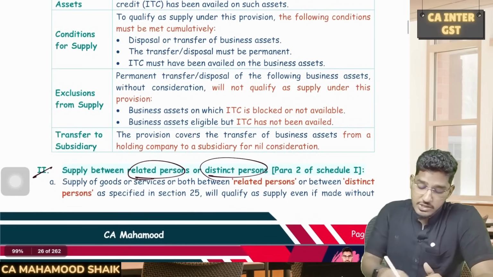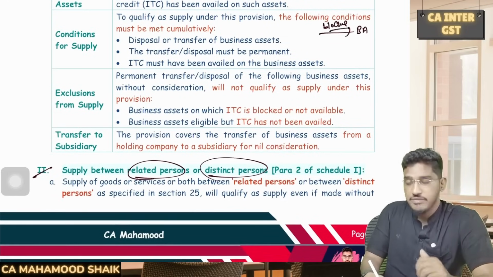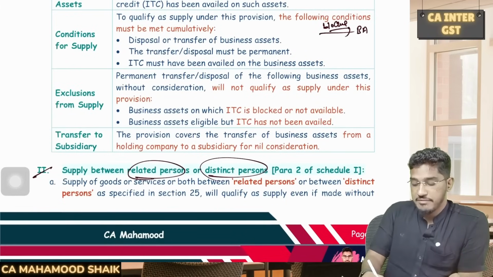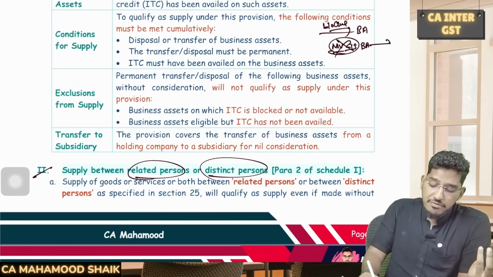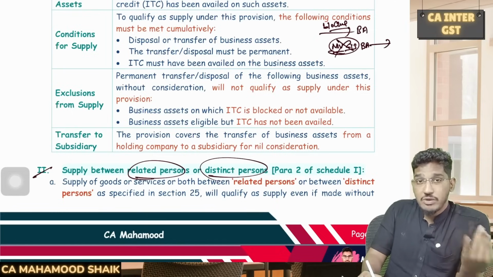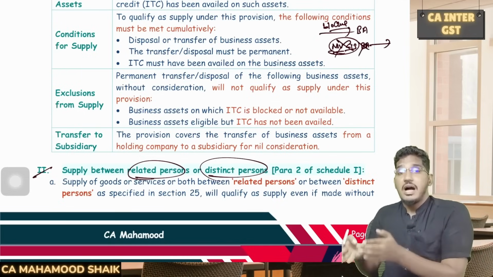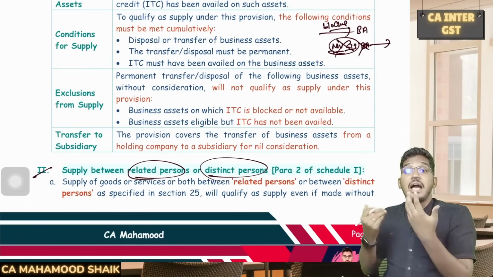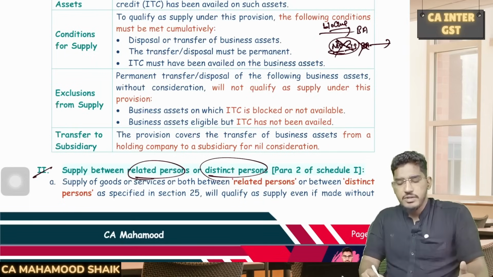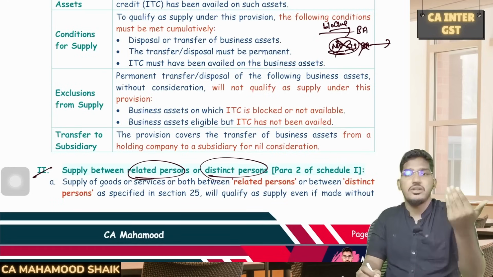There might be certain cases where you have purchased a business asset on which ITC is blocked. Just now we have seen the cases where ITC will be blocked. Say, for example, I purchased a motor vehicle having a seating capacity of less than or equal to 13. On this ITC is blocked, I can't avail it. Later, if I am permanently transferring or disposing it off without any consideration, will it be deemed as supply? No, it will not. Why? Because under para number 1 of Schedule 1, an activity will be deemed as supply only when ITC has been availed on it. But in case of motor vehicles, ITC is blocked, so a permanent transfer or disposal without consideration will not be deemed as supply.